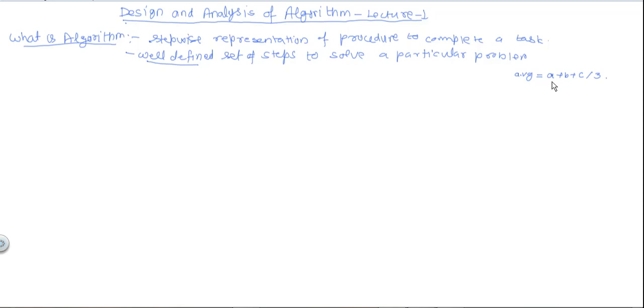So different users or programmers can understand this step in two ways. Some may add first a plus b, then add c by 3. Others may add three numbers, then divide the result by 3. So there are more than one interpretation of this step. So step is not well defined.